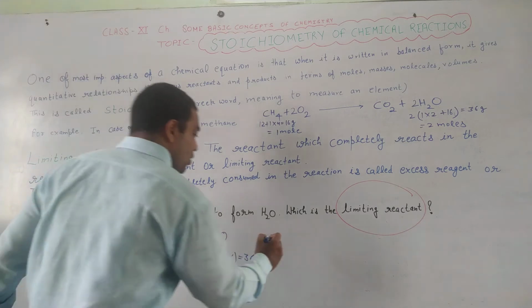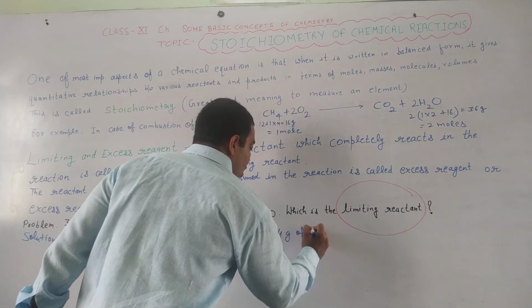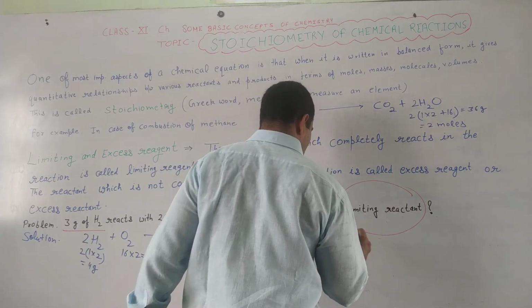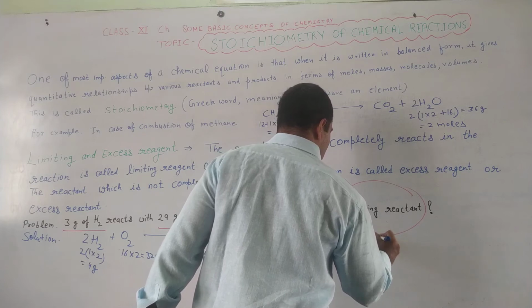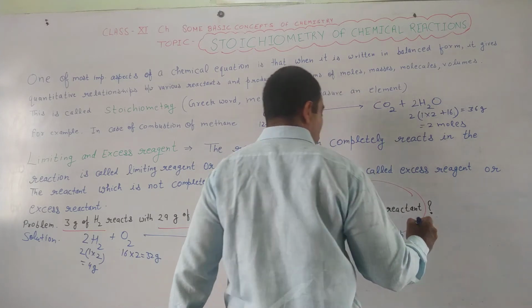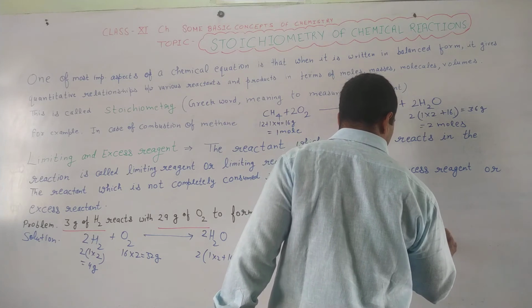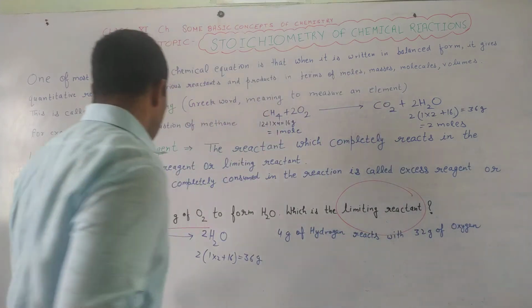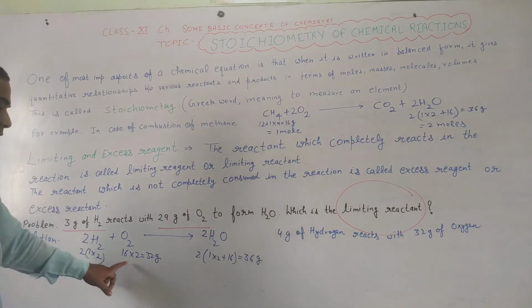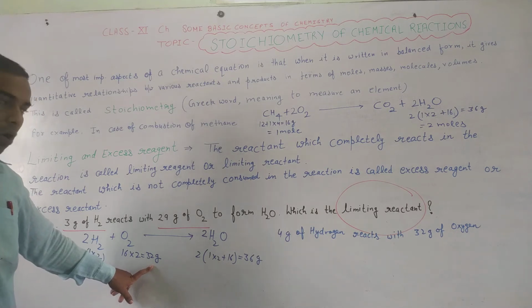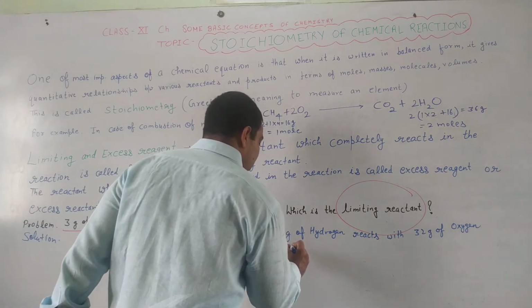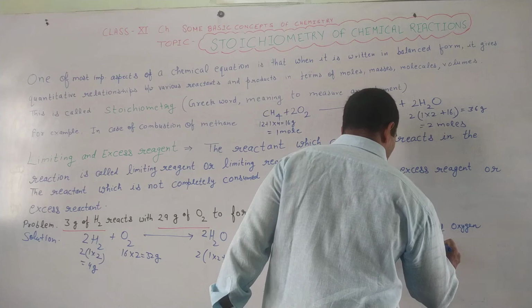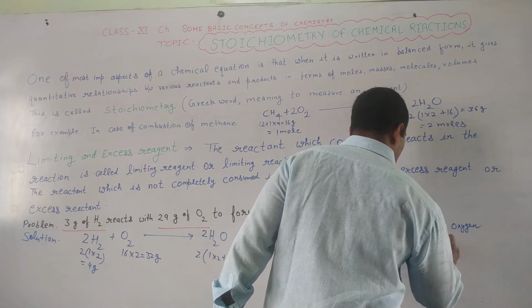So we can consider that 4 gram of hydrogen reacts with 32 gram of oxygen. Now 1 gram of hydrogen will react with what? 32 by 4.